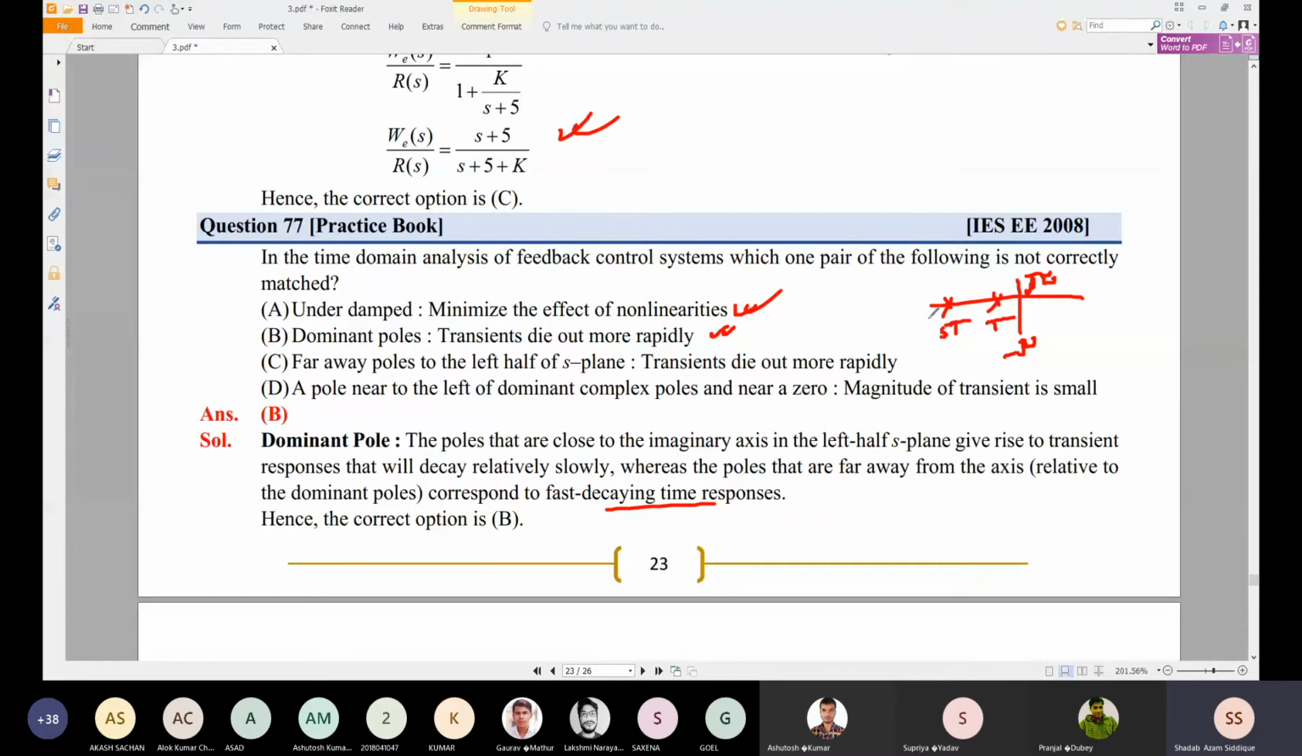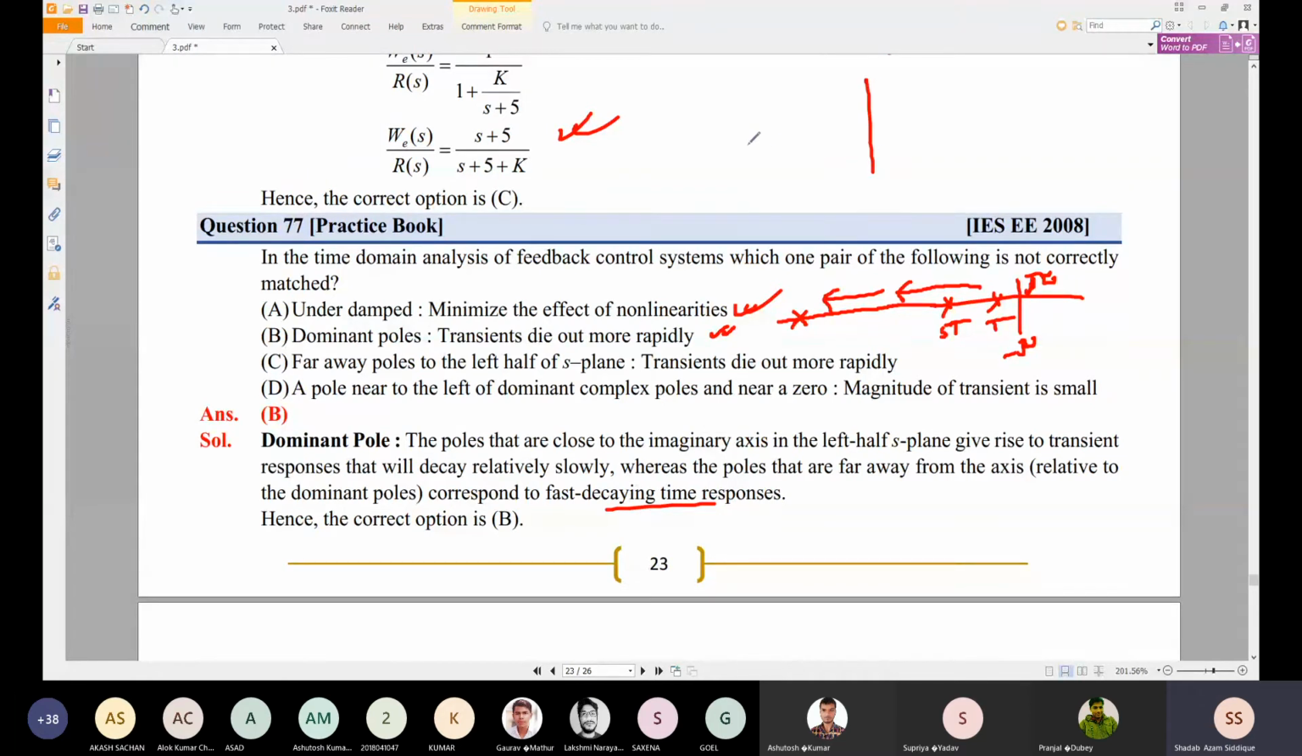So if the pole is located farther and farther away, their transient behavior will be very, very small. If the pole is approaching towards the j omega axis, their transient behavior will come more into the picture. Transient behavior means they will not decay very fast. So the response will be more pronounced.